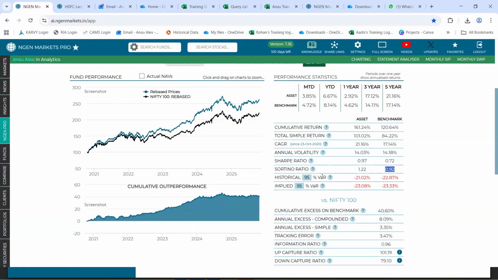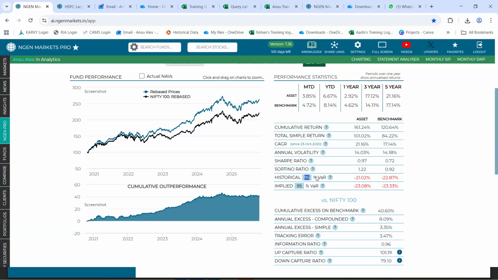Following that, we have this VAR, which stands for value at risk. That is to say, what is the value of this fund that is at risk? At risk of what? At risk of losing. Now, here in this blue colored box, you can see 95 has been mentioned. So, this happens to be the confidence interval.